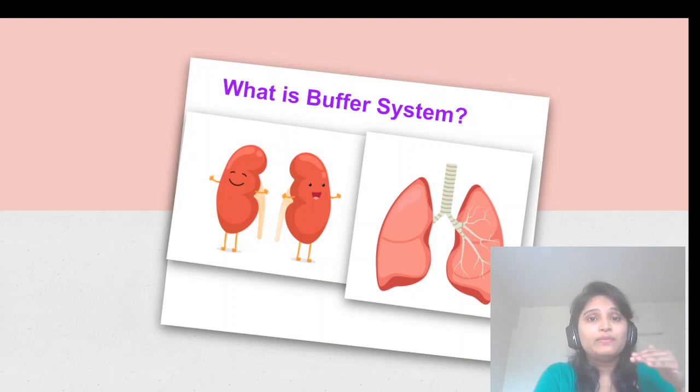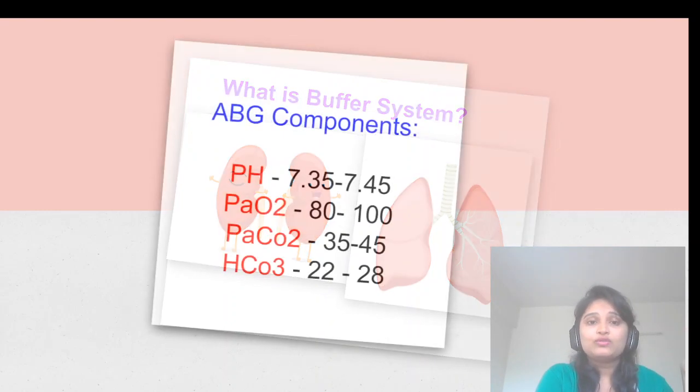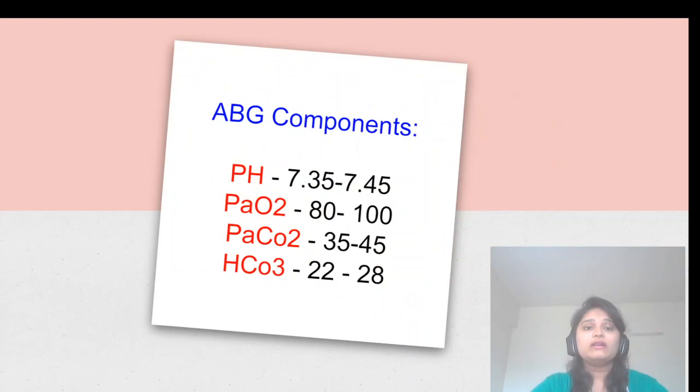But whenever there is an abnormality in the numbers, those abnormalities will result in disorders, right? So to detect those abnormalities, we have to take the ABG samples. In the blood samples, you will see the normal components. What are the normal components of ABG? One is the pH. The blood pH is 7.35 to 7.45. Normal partial pressure of oxygen is 80 to 100. The normal PaCO2 level is 35 to 45 and normal HCO3 level is 22 to 26, and 22 to 28